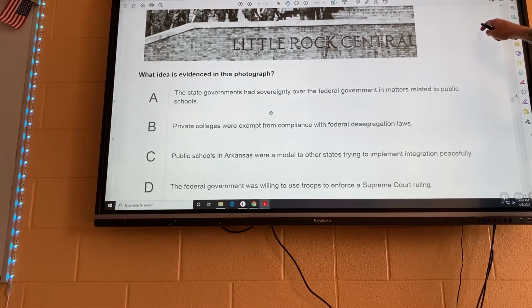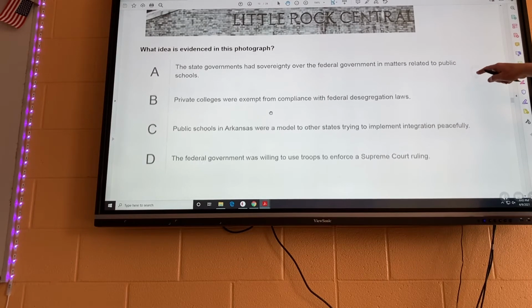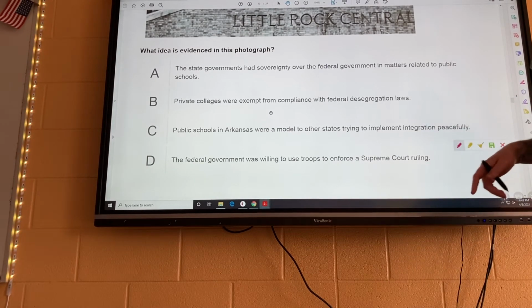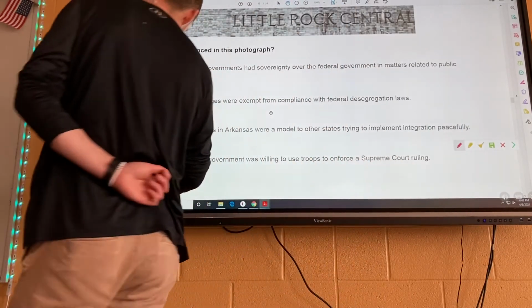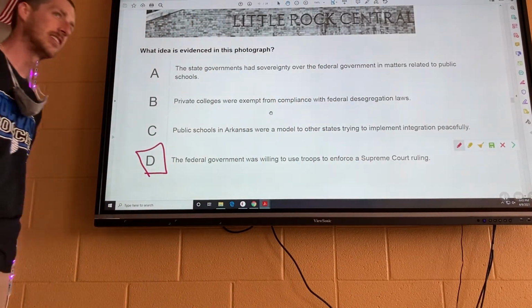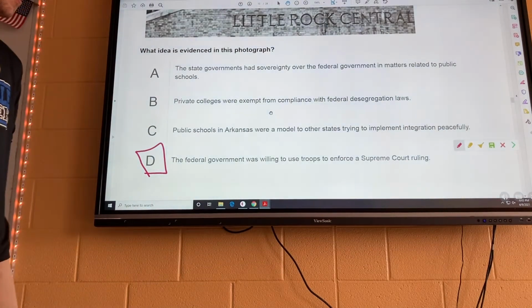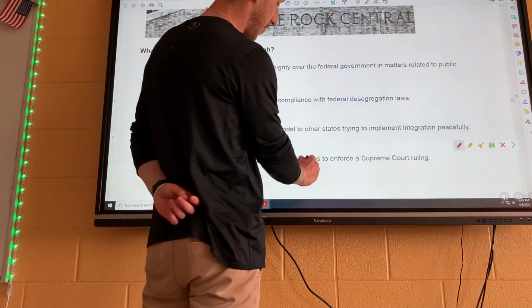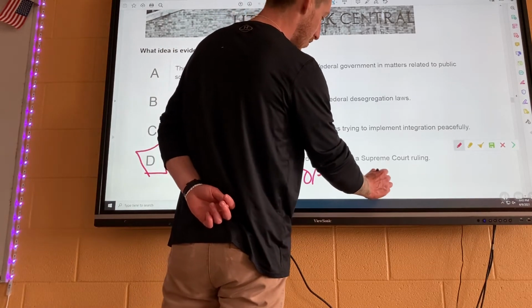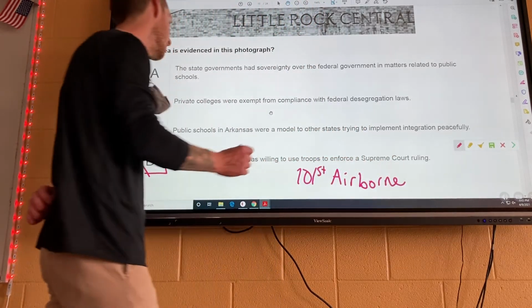It says, what idea is evidenced in this photograph? And if you know the story of Little Rock Central High School, it is that the federal government had to intervene because they had a racist governor, and the governor said these kids are not going into the school, but the federal government sent in the 101st Airborne to escort the kids into the school, and Little Rock Central High School was integrated, all right?